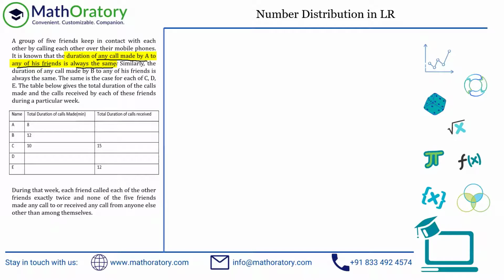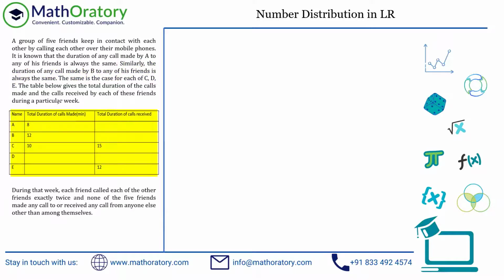So this is one important part. What it implies is that when A is making a call to B or C or D or E, the duration is the same. So the duration is always equal to something; that's a constant duration. Similarly, the duration of any call made by B to any of the friends is also the same, and so on and so forth. The same is the case for C, D, E, and all.